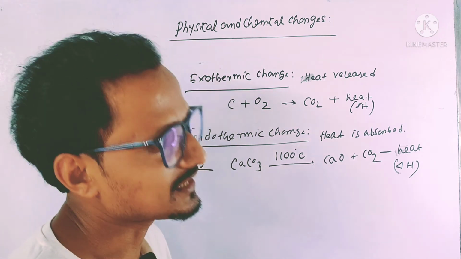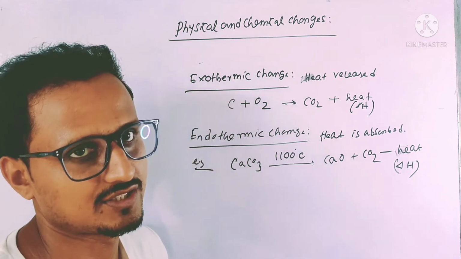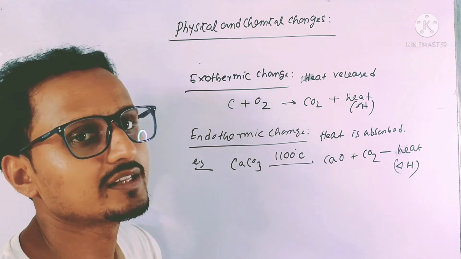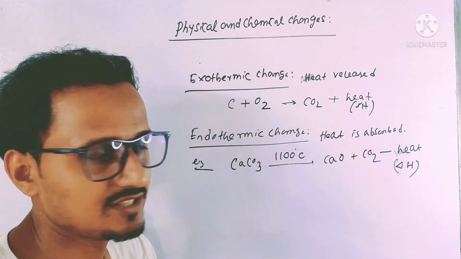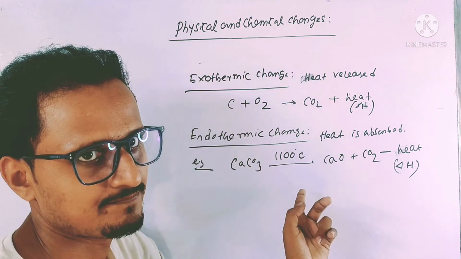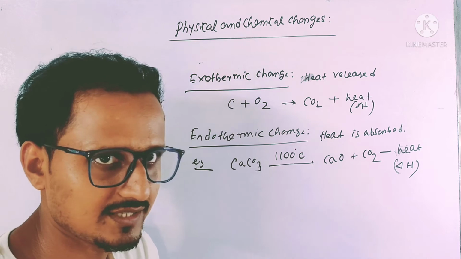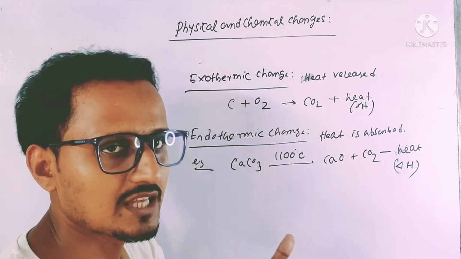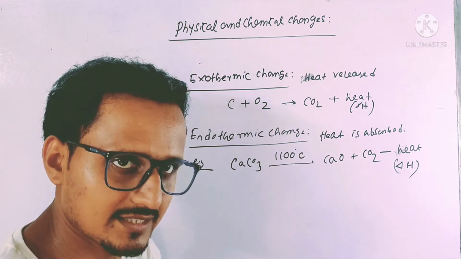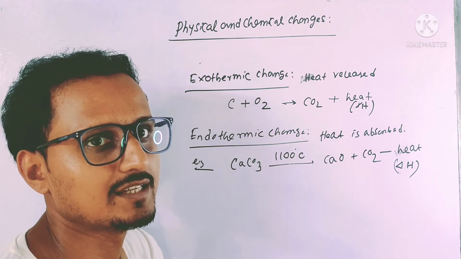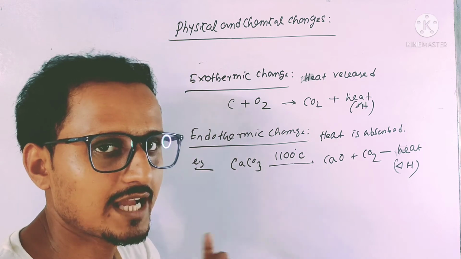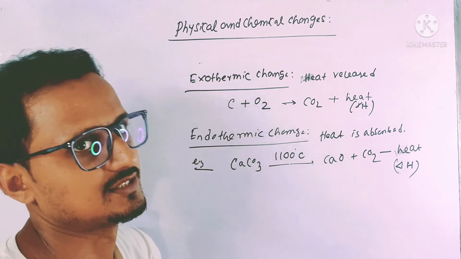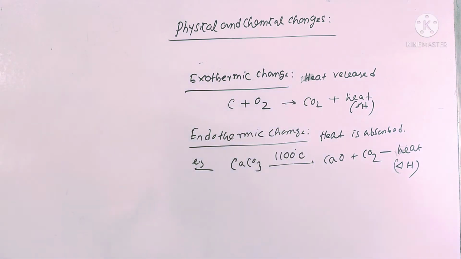Now we will classify the chemical reactions. How many types of chemical reactions are there, we will classify them. These are the chemical changes, these are the classification of a chemical change. Now we will go into the reactant and product side. In a chemical reaction, the substances taking part in the reaction are the reactants, and those forming are the products. So reactants to products. We will discuss how many types of chemical reactions there are. Copy this one.